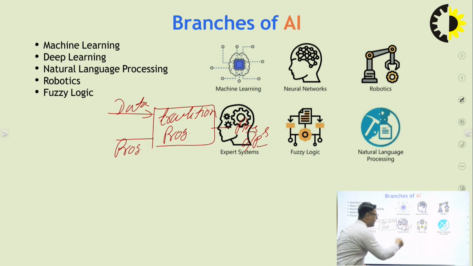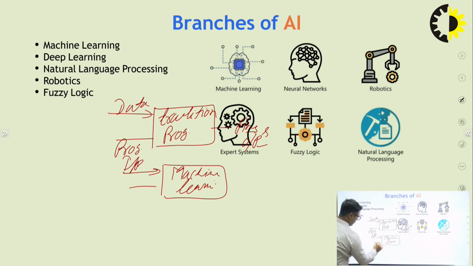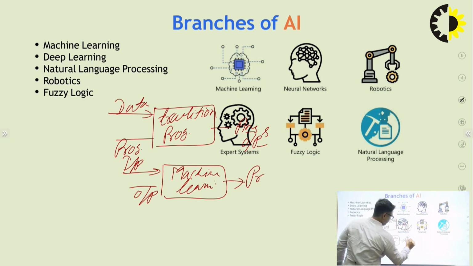But the machine learning case is different. In machine learning, I put in the input and output, then the program, and then get a decision.